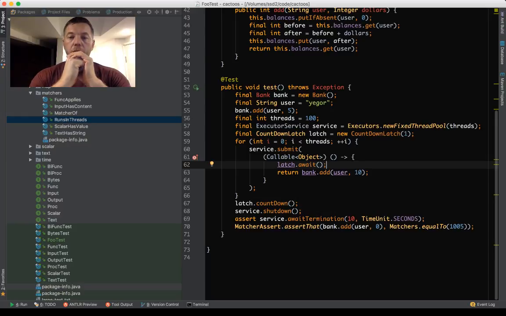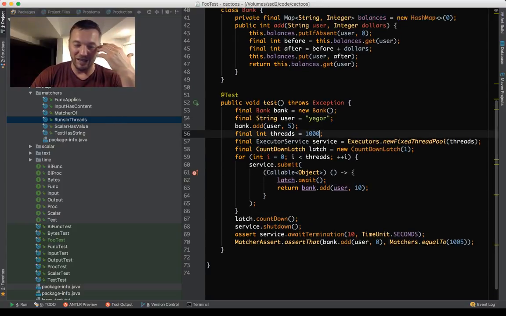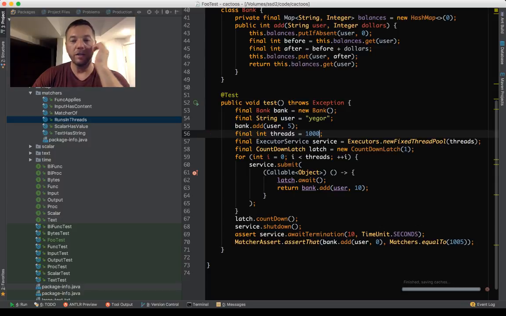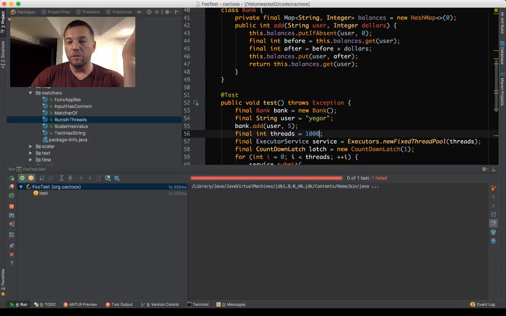Yeah, it goes quite fast. Okay, let's increase the number. We want to see how this object is not thread safe. Yeah, finally. So for 1,000 threads we fail.